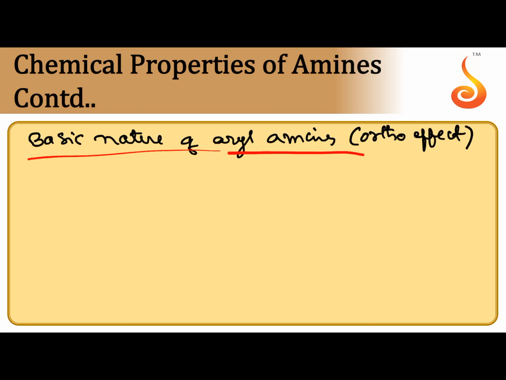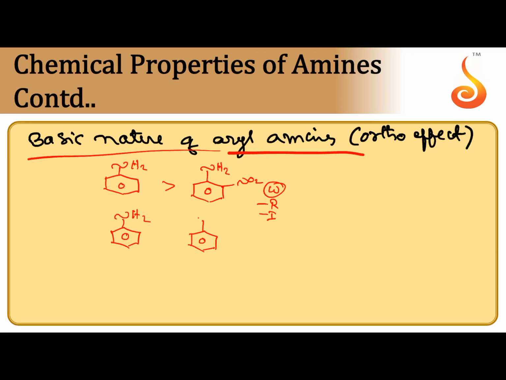Now, coming to the basic nature of aryl amines and substituted amines, aniline and substituted aniline, we will see. If NO2 is taken at ortho position, NO2 is an electron withdrawing group by minus I effect and minus R effect. That is why obviously the basic strength of aniline is decreased because of NO2. Instead of an electron withdrawing group, now we can keep an electron donating group like CH3. Orthotoluidine we can take, ortho-methyl aniline.